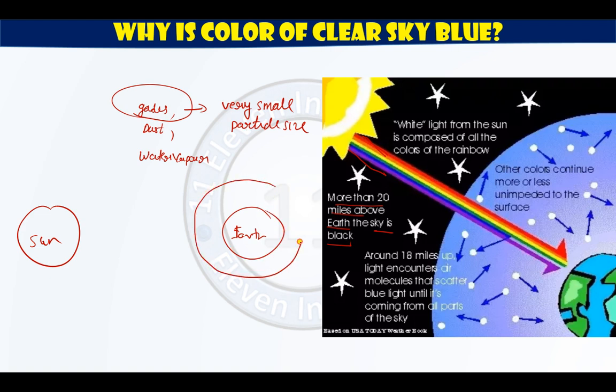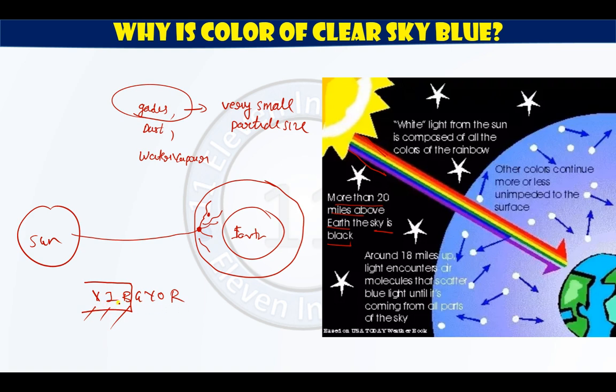So now just consider that here we are having the sun, here we are having earth, surrounding the earth we are having atmosphere, and in the atmosphere we are having some small suspended particles, and the sun rays hit this particle and they scatter the light. But we are having 7 colors over here. Now as the particle size is less, the colored light which is having less wavelength will be scattered the most. So violet, indigo and blue will be scattered the most, while green, yellow and red will not be scattered up to that level.